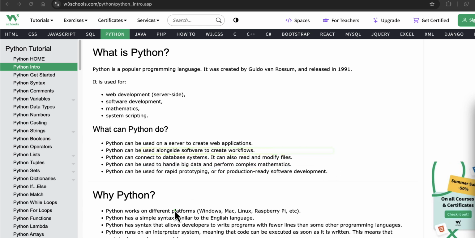Python can also handle big data and perform complex mathematical operations. For example, with libraries like NumPy, you can do heavy lifting in data analysis. It is also used for rapid prototyping of full-scale production-ready code. Start with a quick idea, test it fast, and then scale it as needed. That's what you can do with Python, and many other things as well. So don't think that it's limited to that point only.